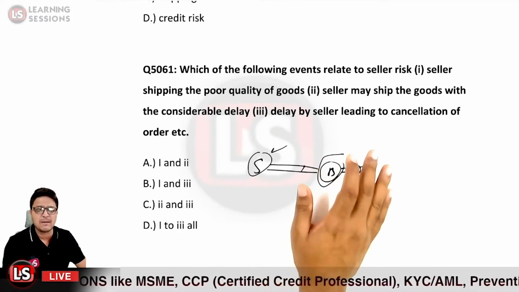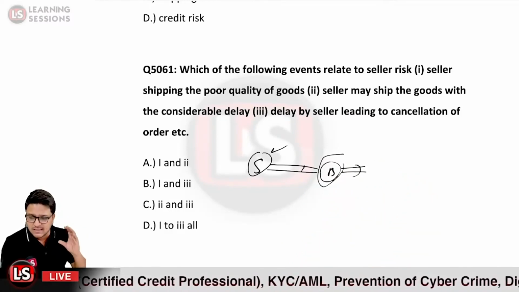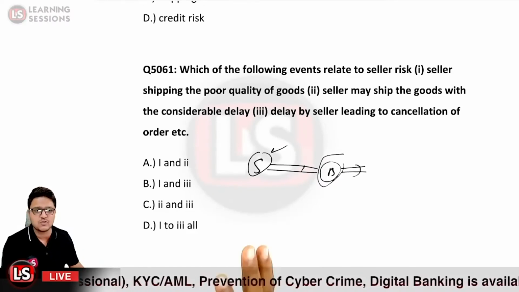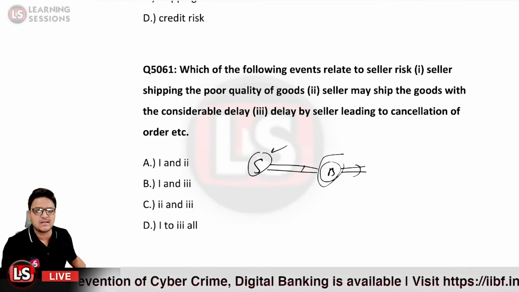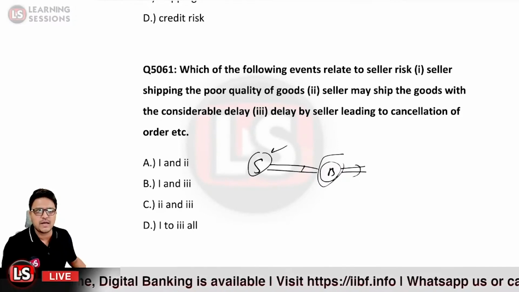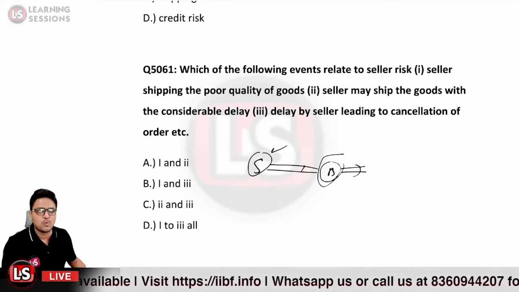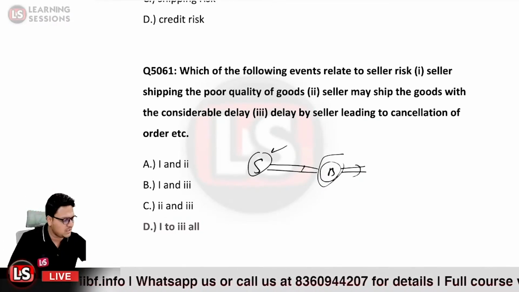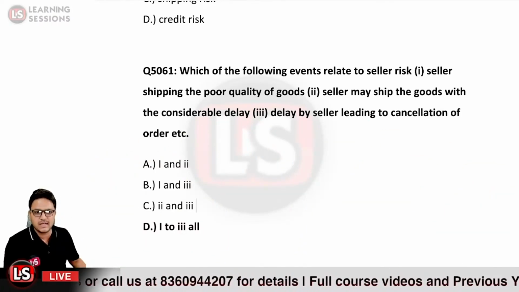And further, delay by seller leading to cancellation of order. It may also be the case that there is considerable delay by the seller, due to which the buyer has to cancel the order. That is also related to what type of risk? It is a seller risk itself. So what would be the answer? Kindly answer, what would be the right answer? It will be options 1, 2, 3. So 1, 2, 3, that is option D, will be the right answer in this regard.